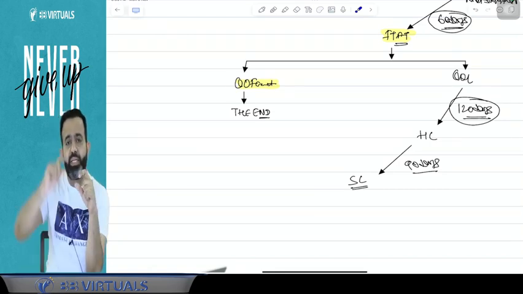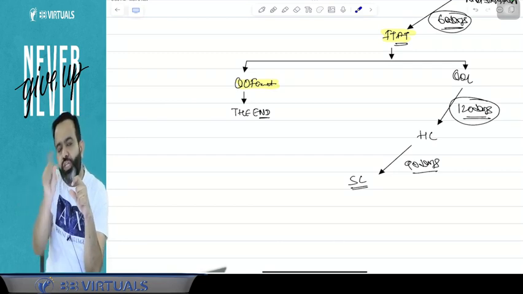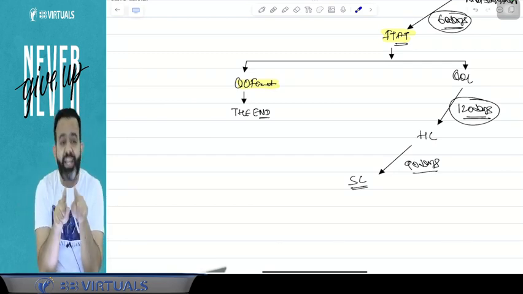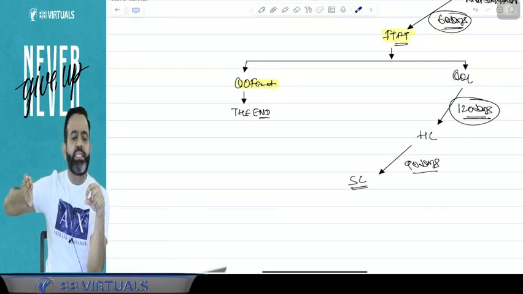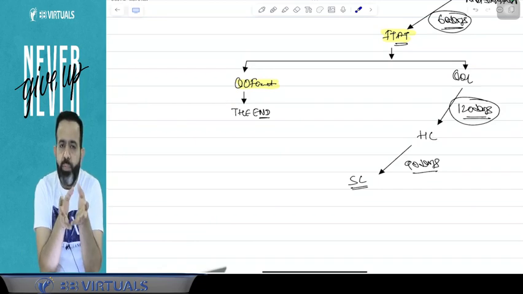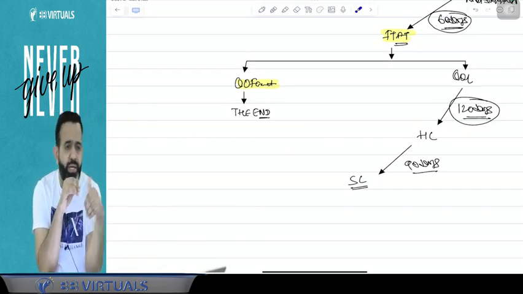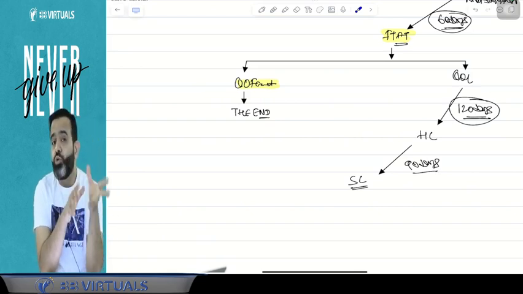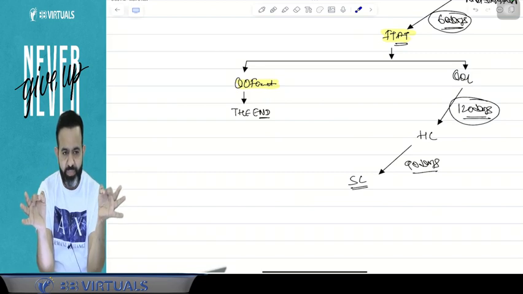Means whether it is a false bill or a true bill, just to check it, that is the question of fact. Because for that bill, whether something exists or does not exist, that you have to check. Like you have one bill, now the department says that this bill is a bogus bill. You are saying that no, this is a true bill. To check and verify this is called your question of fact.